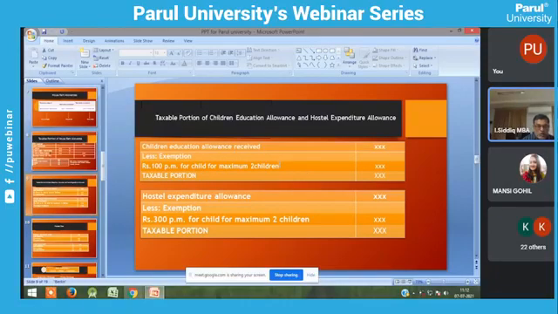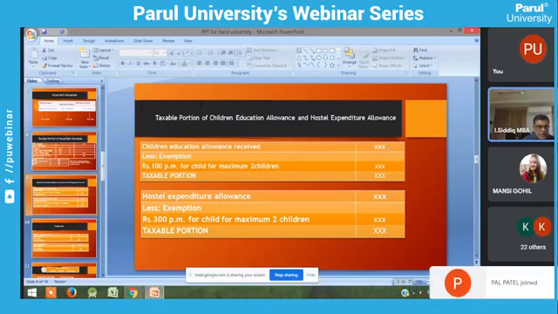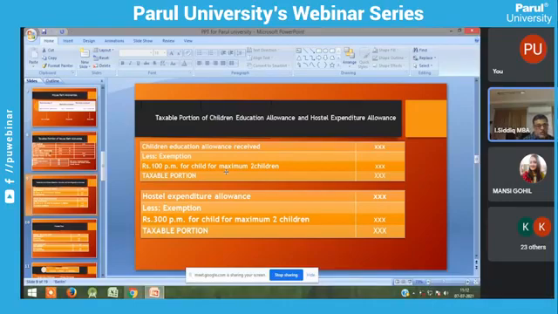So as usual, what is the amount you have received from the employer? Less exemption. Rupees 100 per month per child, but the maximum is 2 children. So they're allowing only for 2 children. So what is the amount you have received as children education allowance, that you have taken into account, less 100 per month.